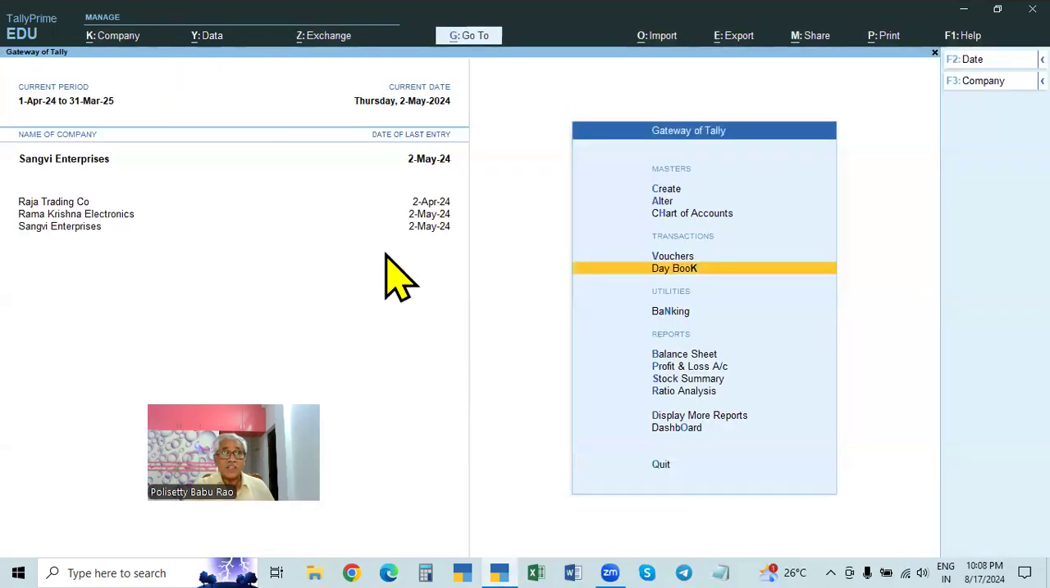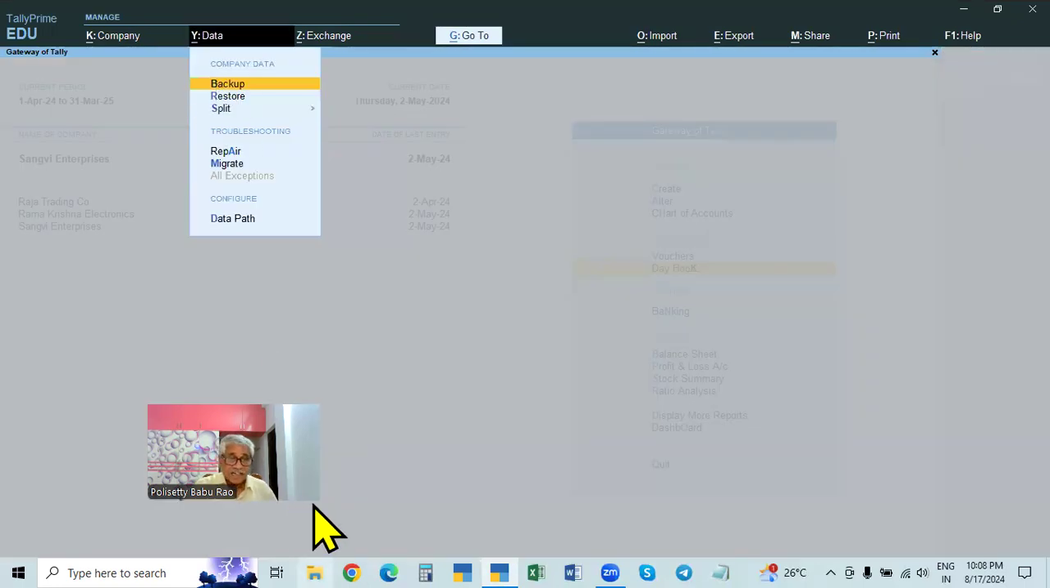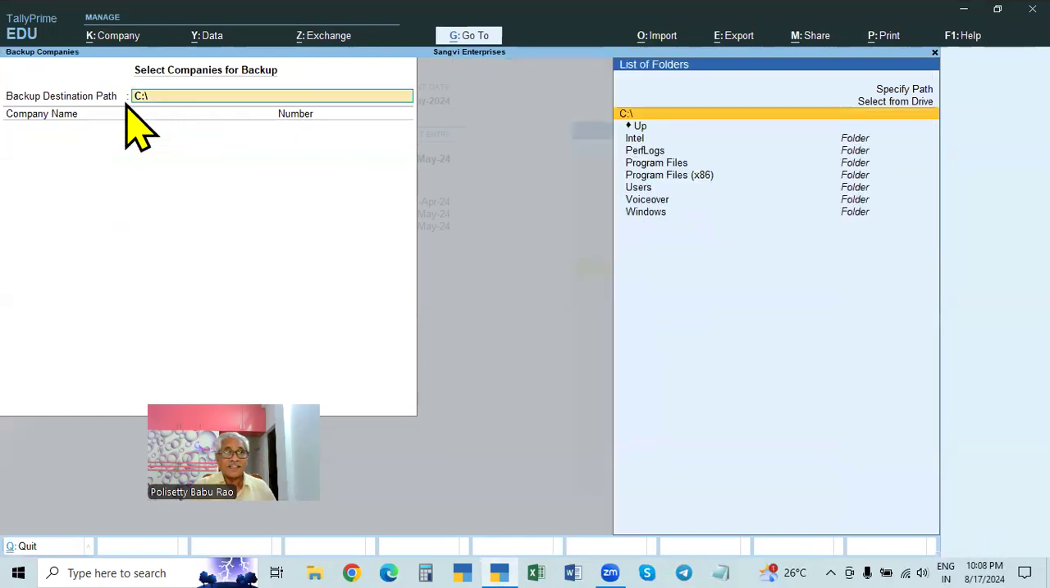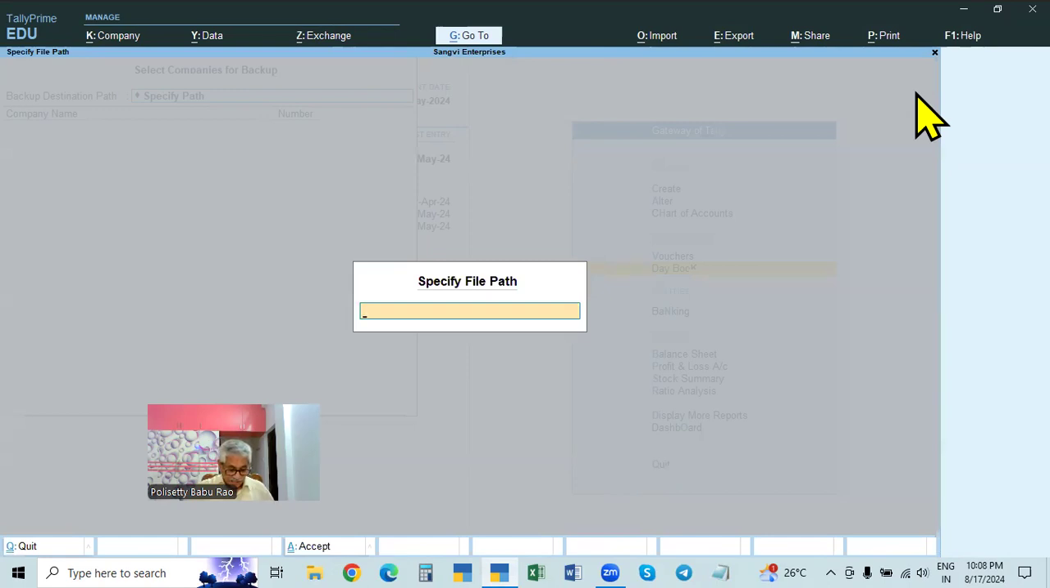And one more thing, suppose here we already created the backup file. Suppose you have not created the backup file already. In such a case, we can create it here. I will tell you about it; please select from drive if it is already created. Now we have to specify the path.